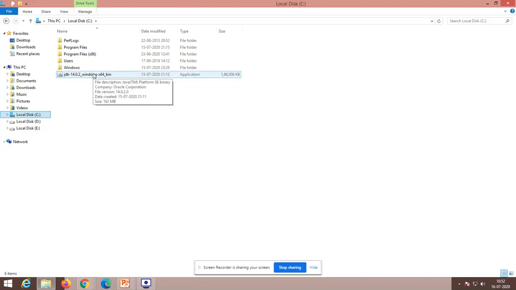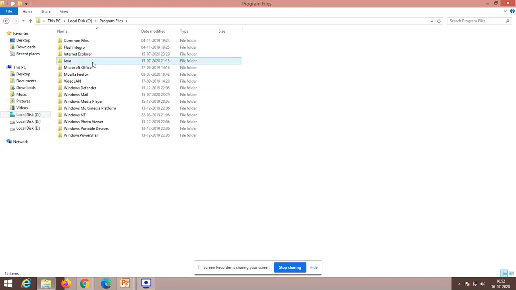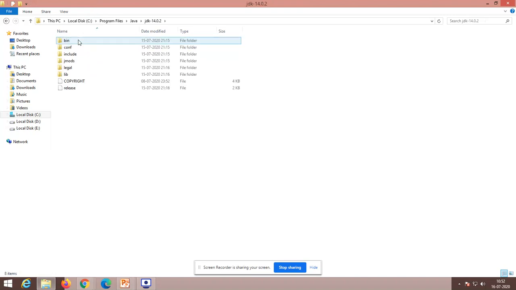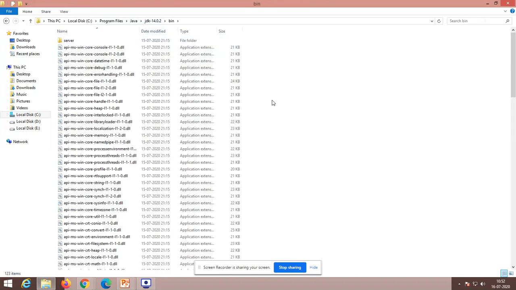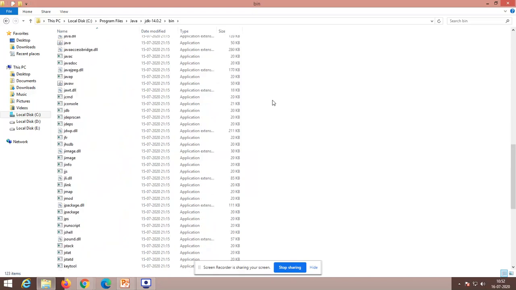You have to double click it. By default, it will install in the program files folder. I have already installed it. Once you double click and save it, in the program files folder you will see a Java folder automatically. Click Java and you will find the JDK package, the Java Development Kit. Within the JDK you have a bin folder, and within this bin folder your complete execution tools will be available.